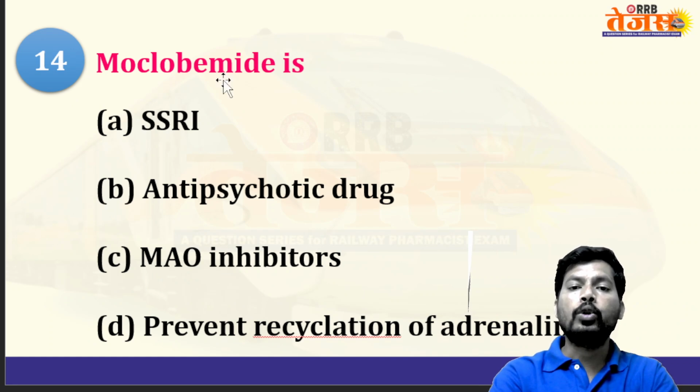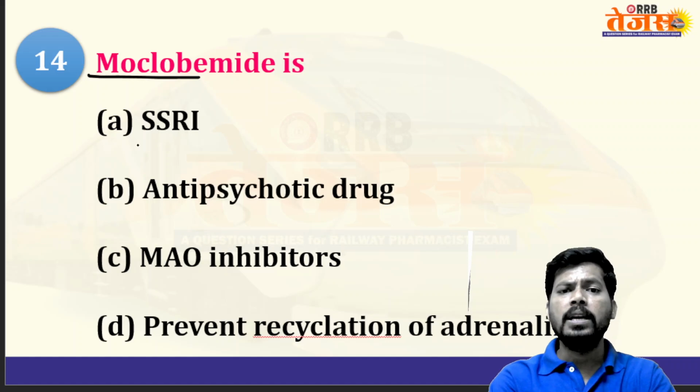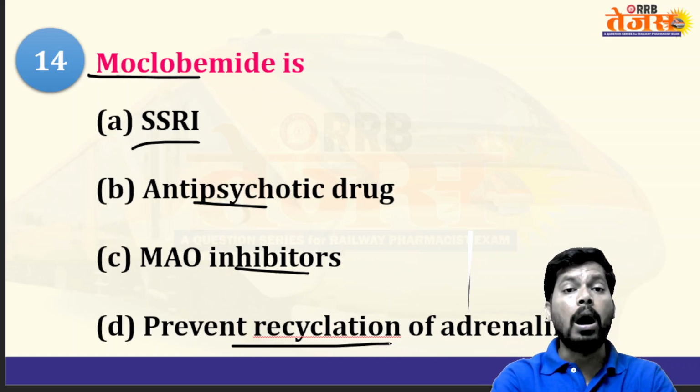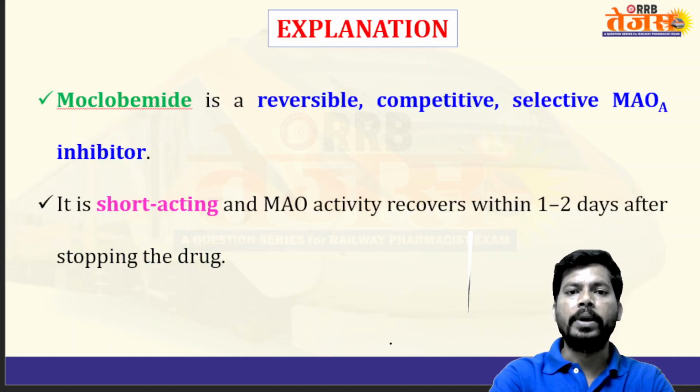Next, moclobemide. Moclobemide is an antidepressant drug, a MAO inhibitor, which prevents recycling of adrenaline. It inhibits the monoamine oxidase enzyme. Let's see the discussion regarding moclobemide.